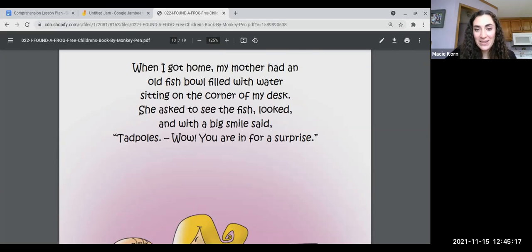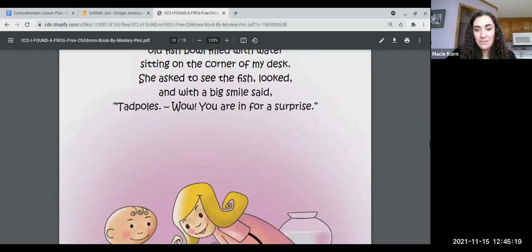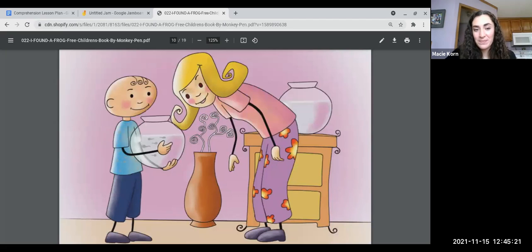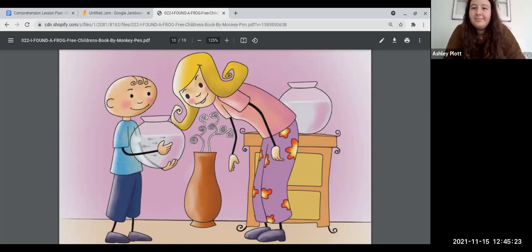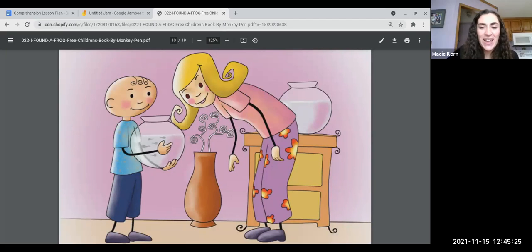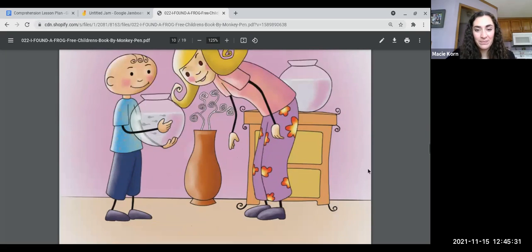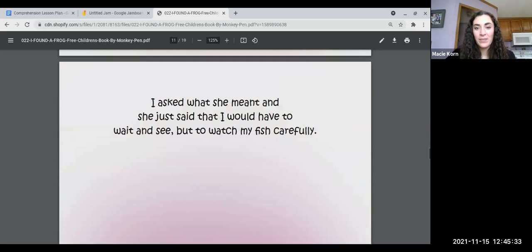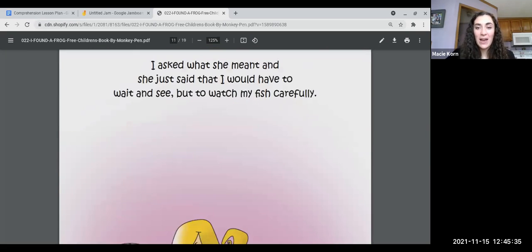Wow, you are in for a surprise. You know what tadpoles are? They're baby frogs. Yeah, very good. So is that a kind of fish? Nope. No, that's what the boy's going to find out. I asked what she meant, and she said that I would have to wait and see, but to watch my fish carefully. So why do you think she would tell him to watch his fish?